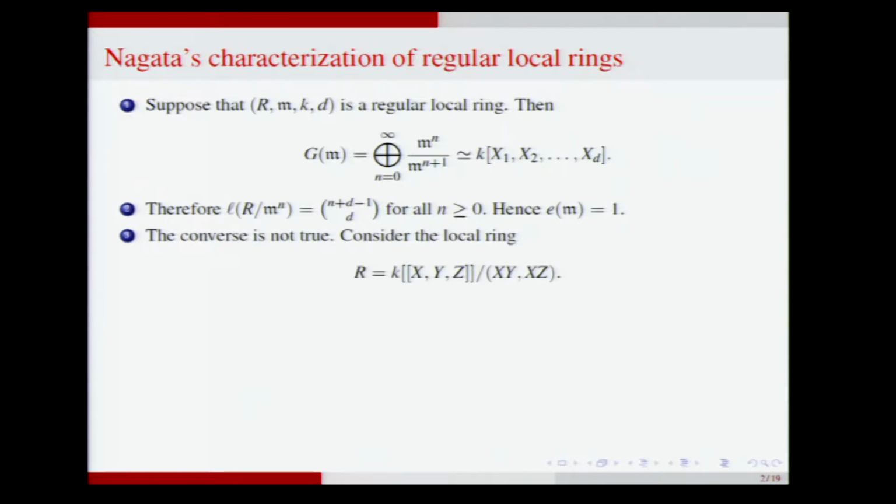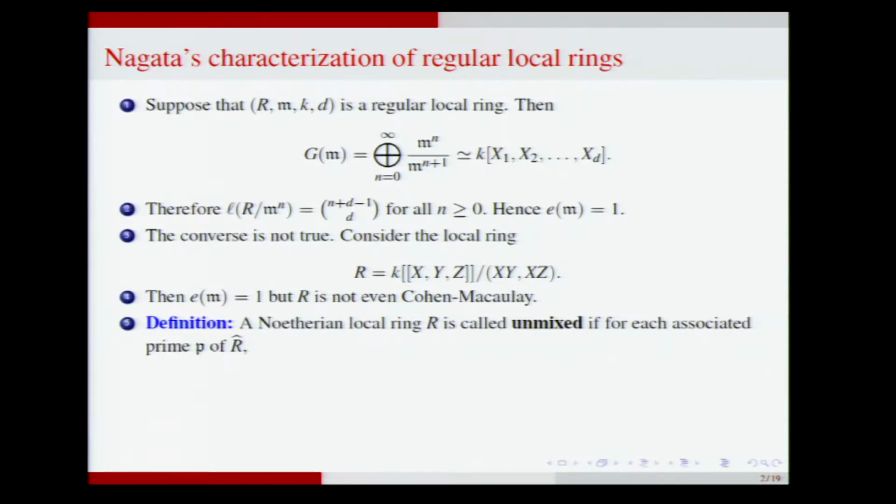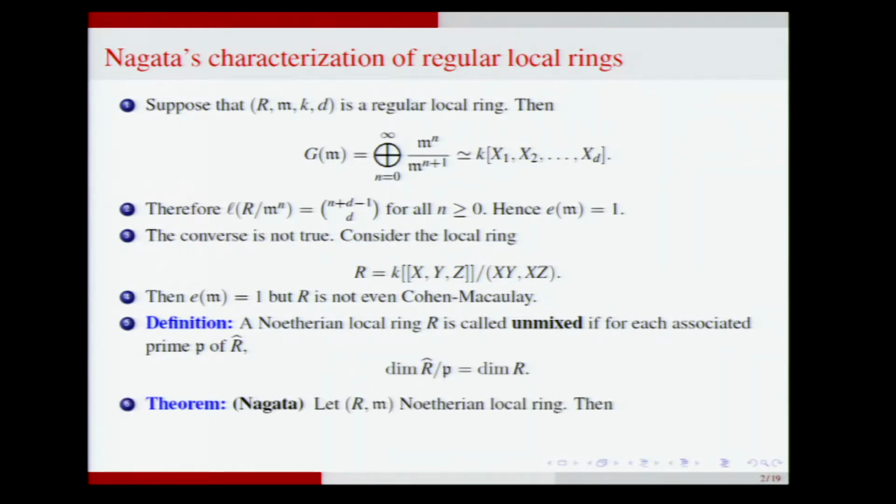This is the standard example. Take the local ring, power series ring in 3 variables, go mod the ideal (xy, xz). This has 2 minimal primes of different dimension. So this is not what is called an unmixed local ring. A local ring is unmixed if its completion has the property that all associated primes have equal dimension. Okay. This is not unmixed, and that's what goes wrong. And this ring is not even Cohen-Macaulay because the zero ideal is not unmixed. So a Noetherian local ring is unmixed if every associated prime of the completion of R has equal dimension, which is the dimension of R.